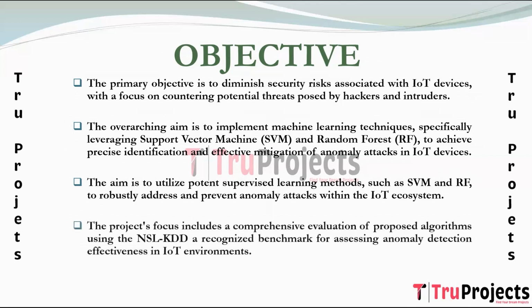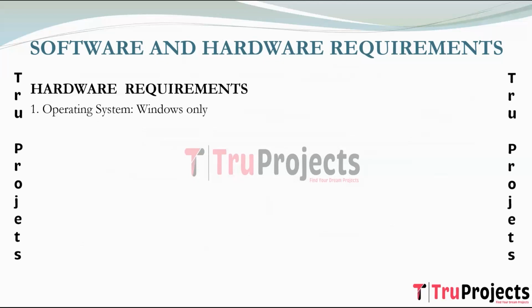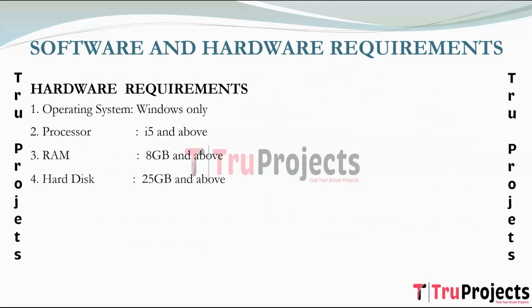The project involves experimentation using NSL-KDD dataset, a standardized anomaly dataset. This dataset is crucial for assessing the effectiveness of the proposed machine learning algorithm in detecting anomalies in IoT environments. To implement this project, we need software and hardware requirements. Coming to hardware requirements, we need operating system of Windows, processor of i5 and above, RAM of 8 GB and above, and hard disk of 25 GB and above.